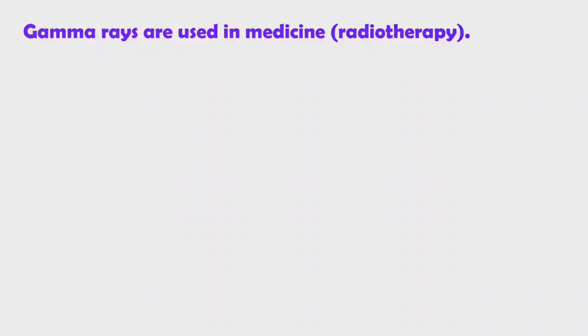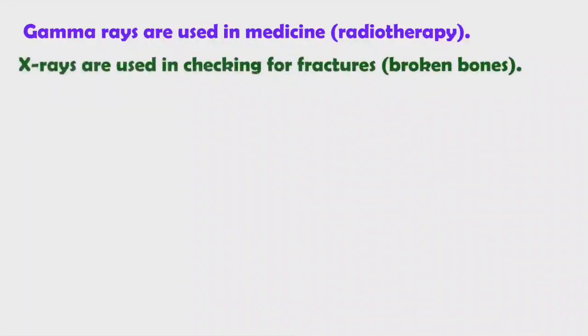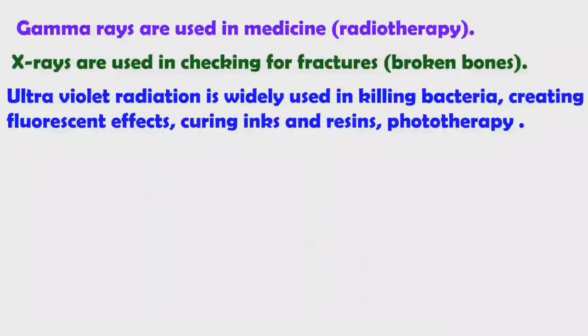Gamma rays are used in medicine, radiotherapy. X-rays are used in checking for fractured bones. Already you know X-rays are used for checking fractured bones. Ultraviolet radiation is widely used in killing bacteria, creating fluorescent effects, curing inks and resins, and also in photography.